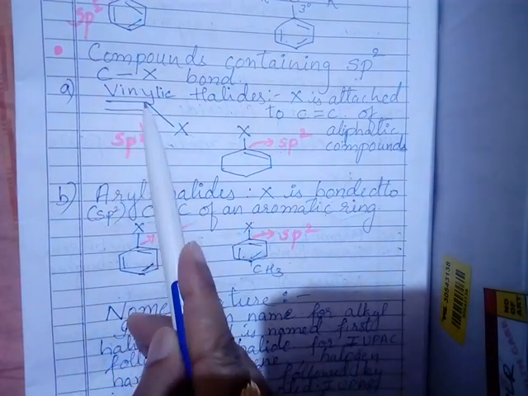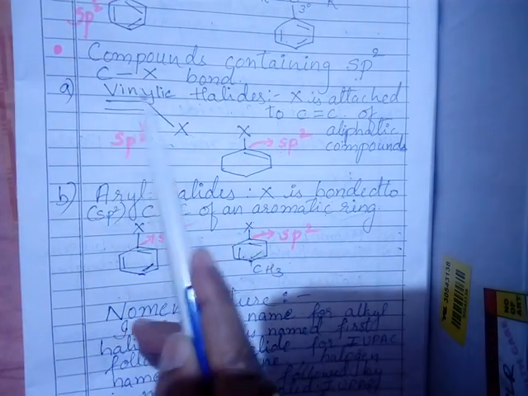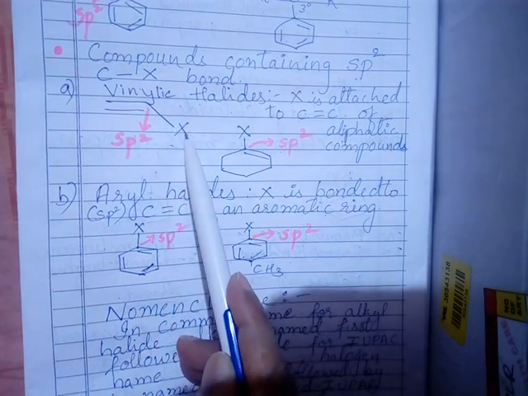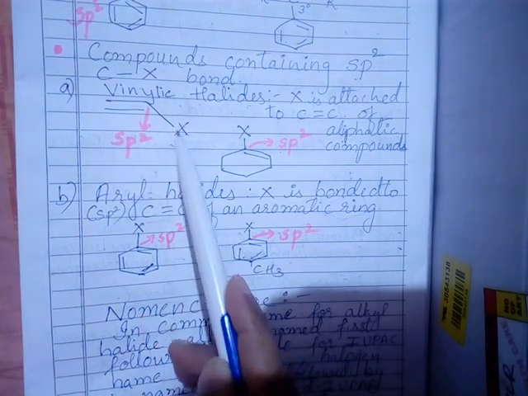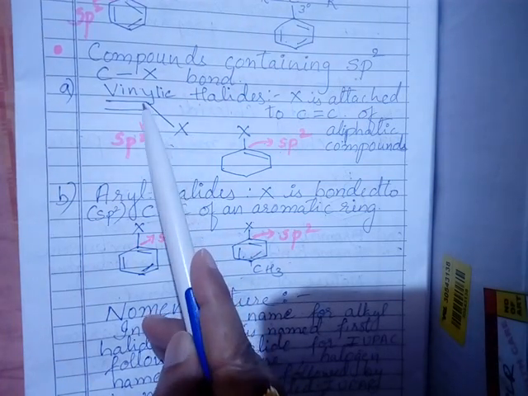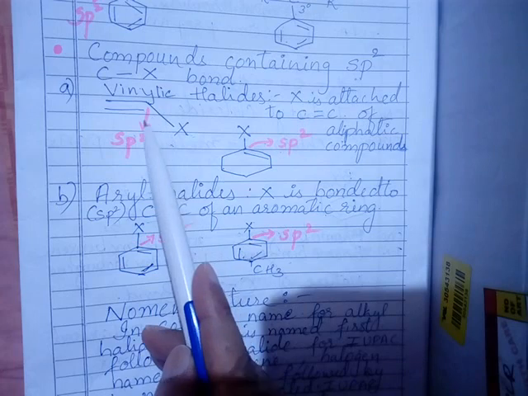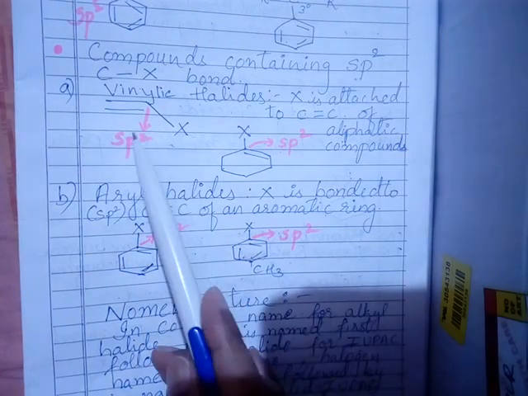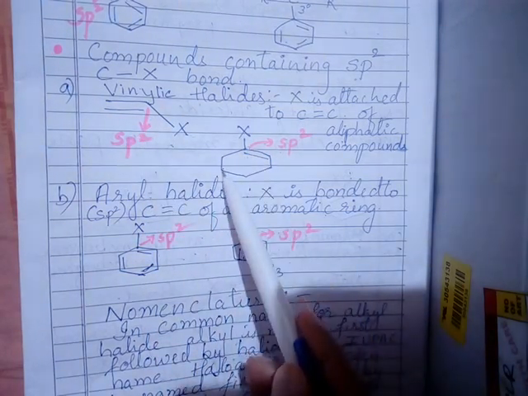So when you draw a double bond, this is sp2, this is sp2. To that one directly you attach the halogen. So when you directly attach a halogen to a double bonded carbon, we call this one as what? Vinylic halide. In the same way, let us take one more compound.